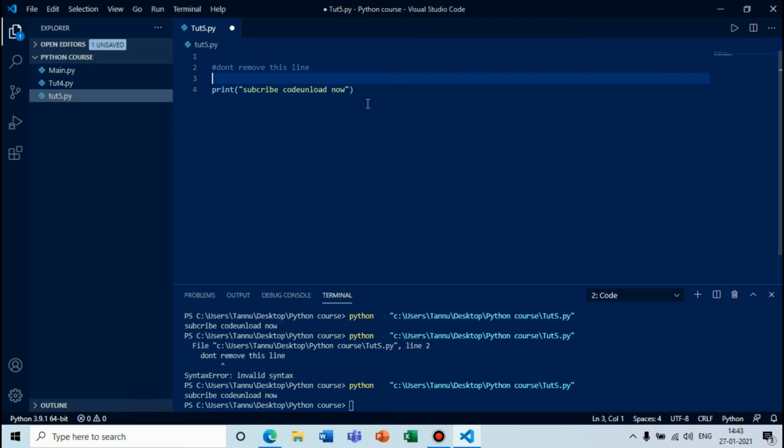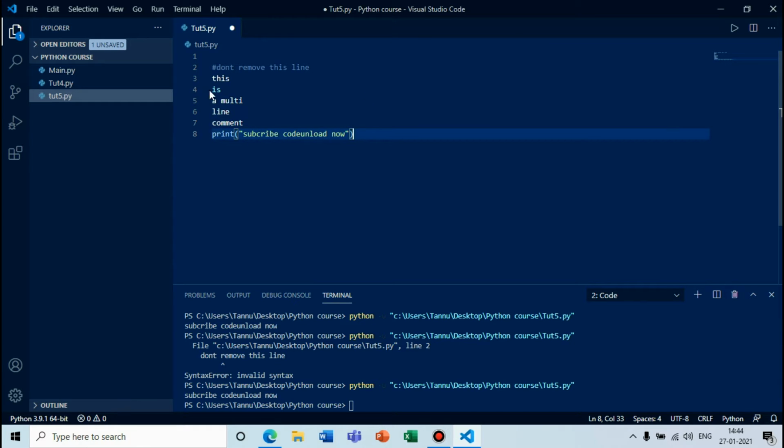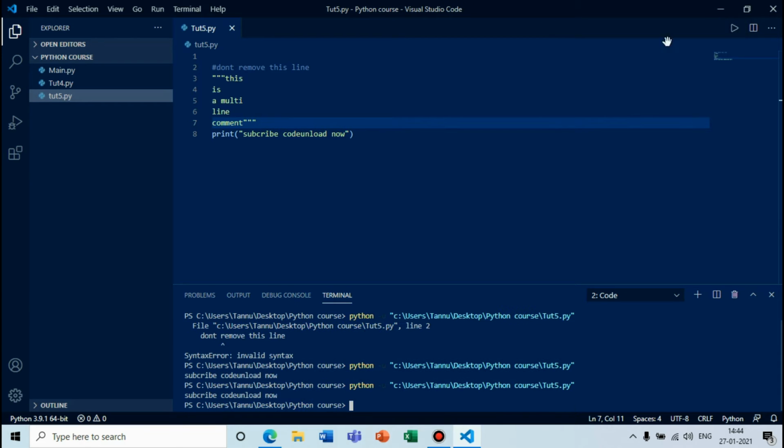If you have to make a multi-line comment, like you have written, this is a multi-line comment, you will not include a hash in all the lines. What you have to do is, in the first line you include three double quotes, and in the last line you include three double quotes. Save this file and run it, and you will see that only "subscribe CodeUnload now" is printed, not all these other lines.